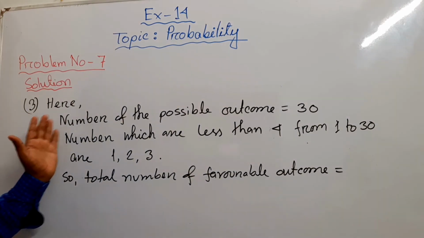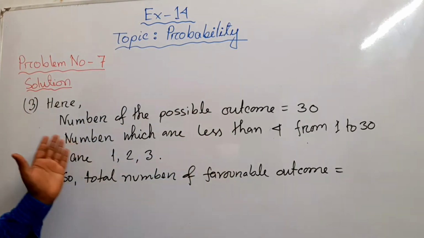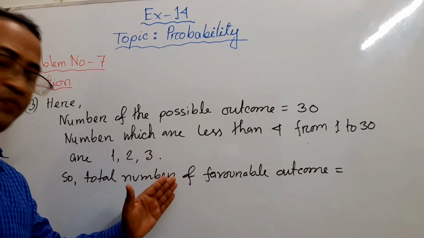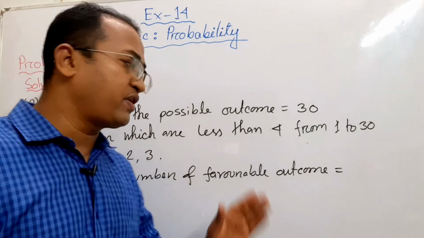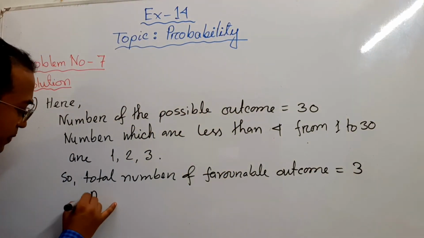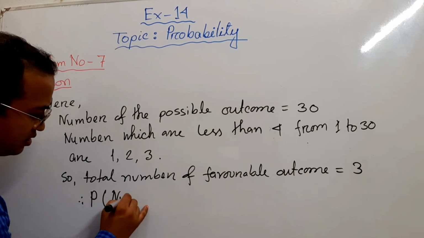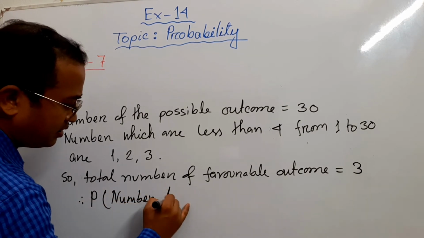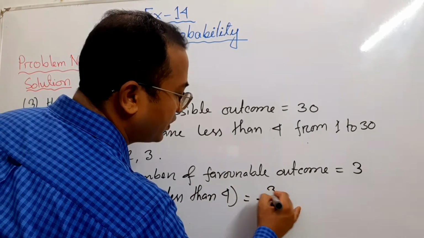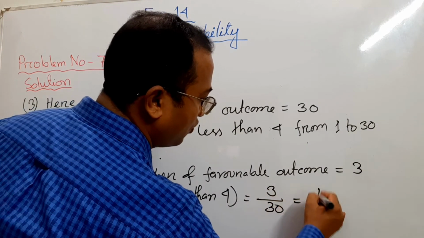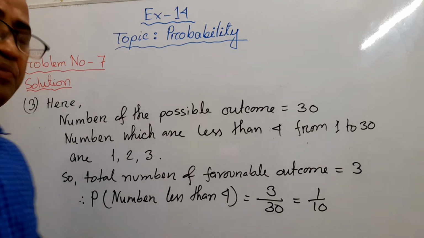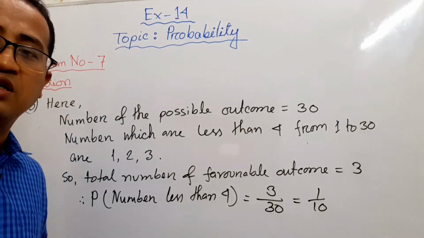Here the number of possible outcomes is 30. Numbers which are less than 4 from 1 to 30 are 1, 2, 3. So the total number of favorable outcomes is only 3. So the probability of a number being less than 4 is 3 by 30, that is 1 by 10. This is the probability of a number being less than 4.